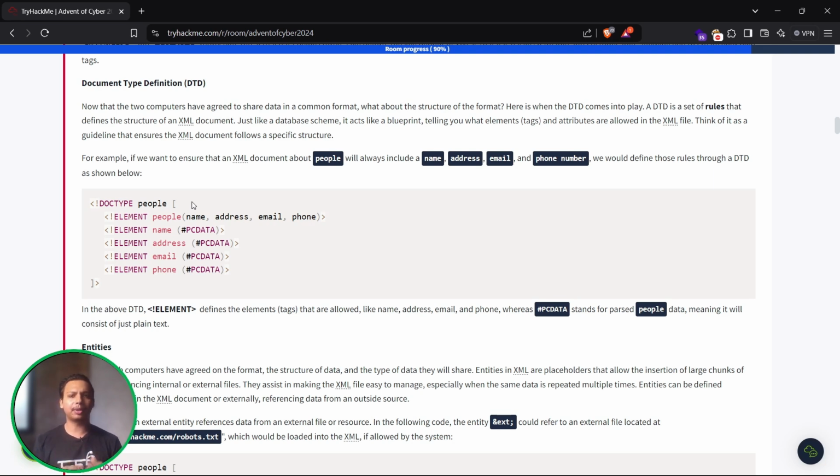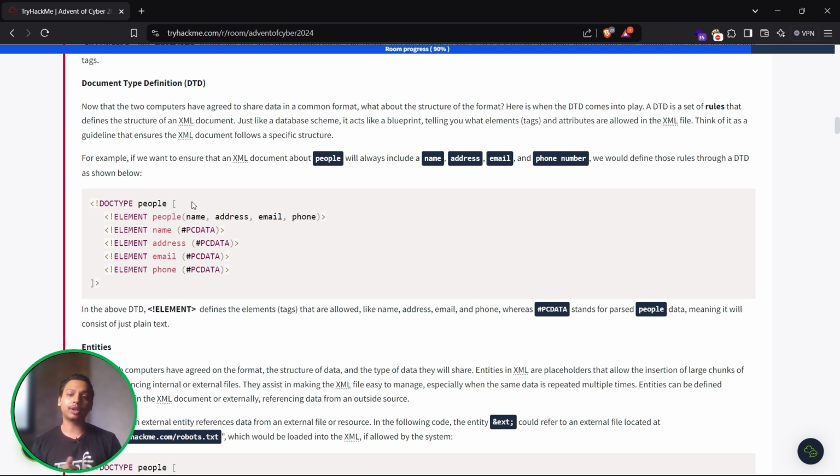Now let's understand the big concept, that is the DTD, the document type definition. Now that the two computers have agreed to share data in a common format, what about the structure of the format? Here is where the DTD comes into play. A DTD is a set of rules that defines the structure of an XML document, just like a database schema. It's like a blueprint telling you what elements and attributes are allowed in the XML file.